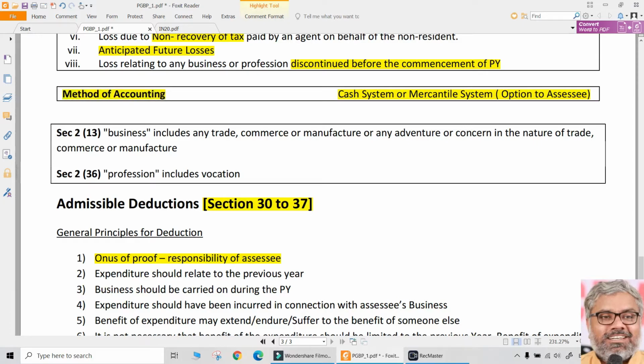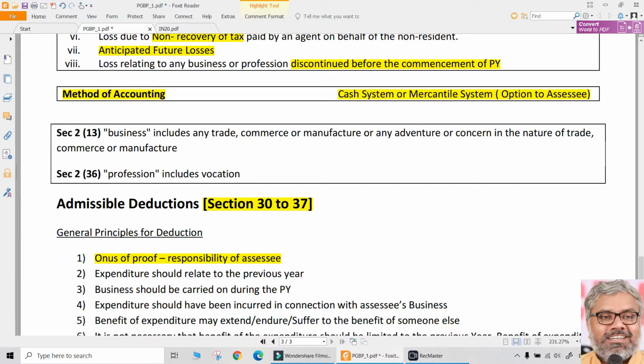Of course, generally, most of the people who do any scientific accounting, they follow accrual system. A lot of small traders and all, they follow cash system. But that is not a problem. That can be followed also. So cash system or mercantile system at the option of the SSE.